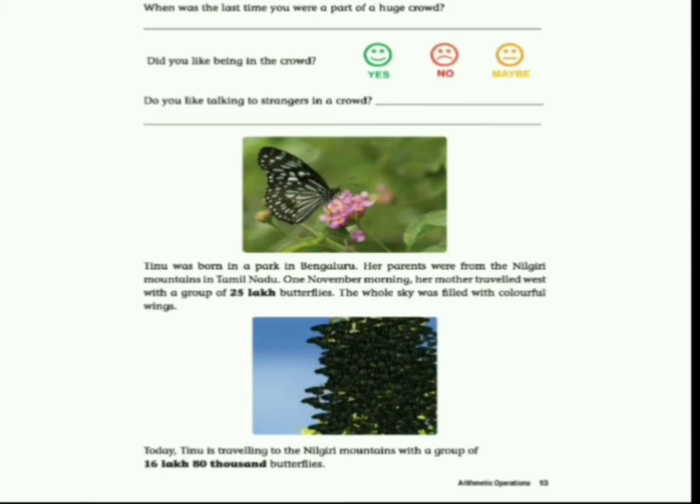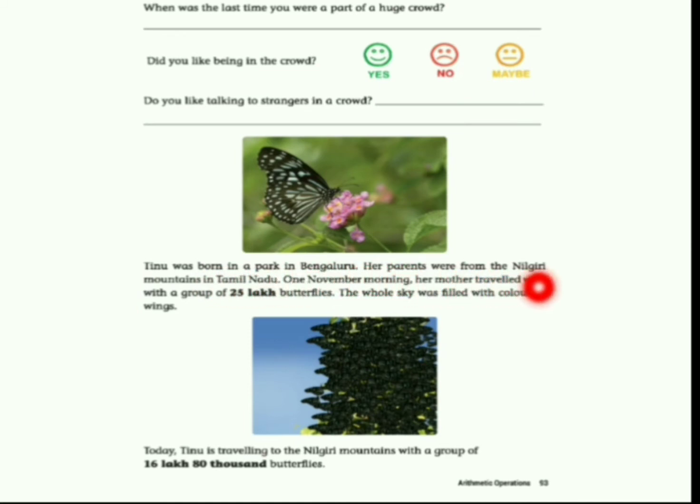Now just take the next page, page number 93. When was the last time you were part of a huge crowd? You have to write the answer in the dash. Next question, did you like being in a crowd? Just mark yes, no or maybe. Then third question, do you like talking to strangers in a crowd? I don't like talking to a stranger. What is your answer? You have to give it.